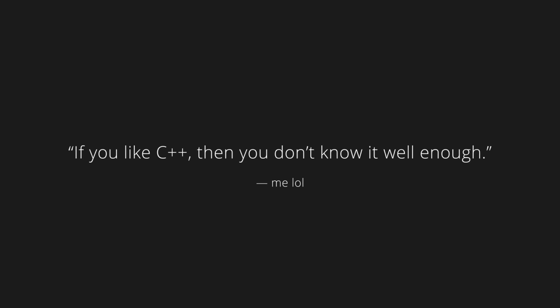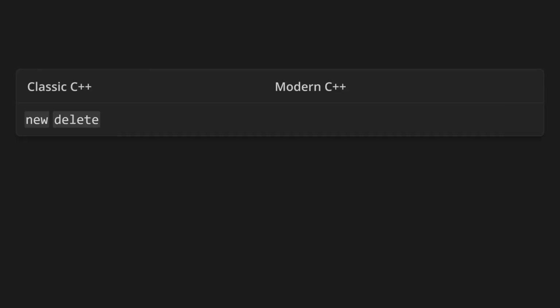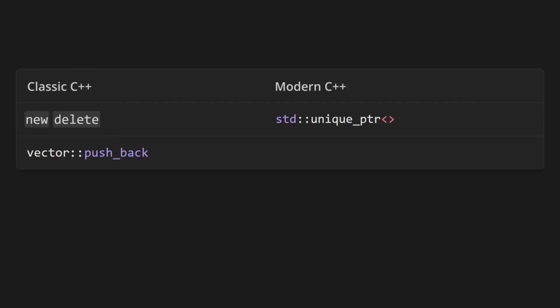YouTube videos aside, academia suffers from the same problem. The C++ that you learn in school is almost certainly outdated. I remember being taught to use the keywords new and delete in school, but nobody does that anymore. We've had smart pointers for a while. I remember being taught to use push_back on vectors, without any discussions of the advantages of emplace_back.